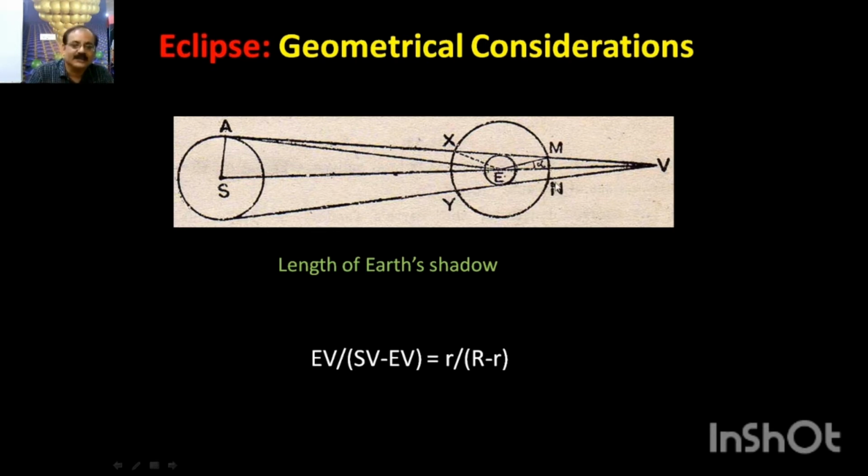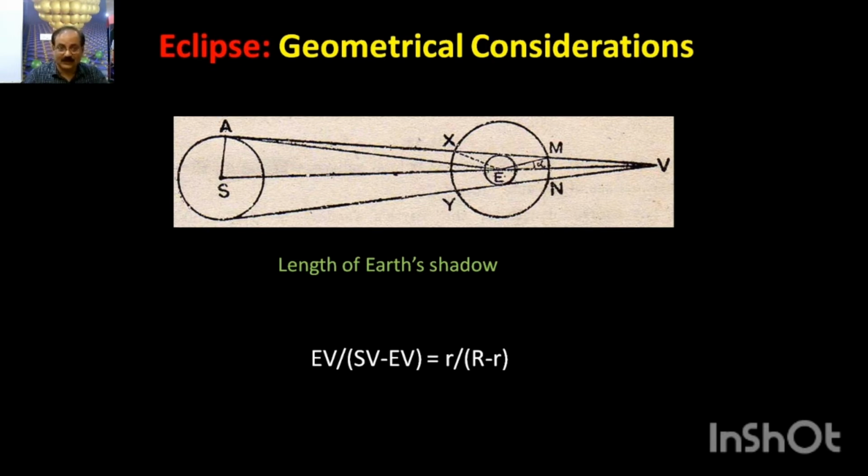So when the moon is passing through this portion, Earth's shadow will fall on the moon, so we get a lunar eclipse. And when the moon is passing in this portion, then we get a solar eclipse, that is, the moon's shadow falls on Earth. But since the moon is moving around Earth in an actual elliptical orbit, and Earth is moving around the sun also in an elliptical orbit, these distances actually vary. SE, that is the sun-Earth distance, and the moon-Earth distance are not fixed.